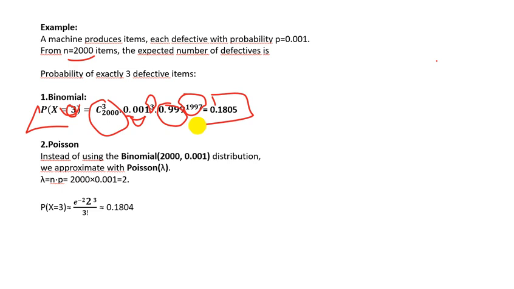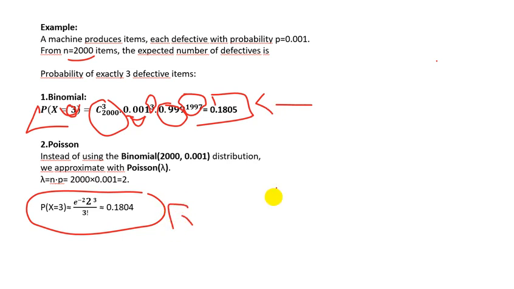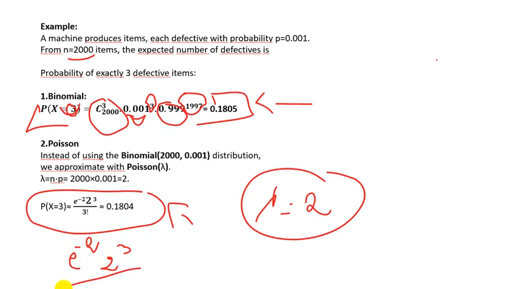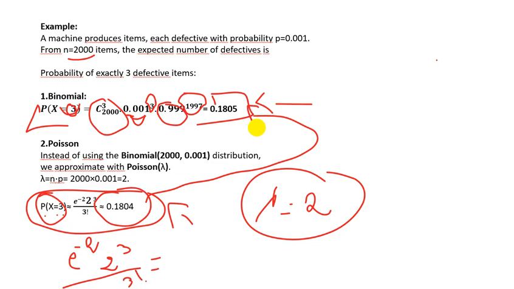Now let's use the approximation. So instead of binomial, let's use the Poisson. We said lambda is 2, and we replace it in our formula, so it is e to the power of minus 2, times 2, which is the lambda, to the power of 3, which is the number of successes here, P(X = 3), divided by 3 factorial, and this is the result, which is approximately the same as this one.